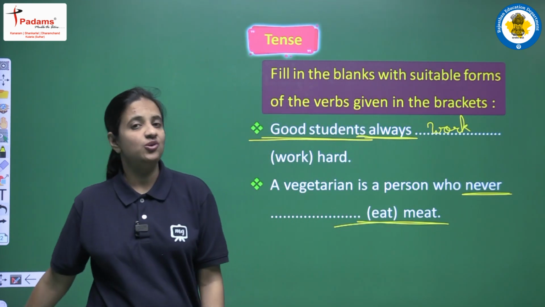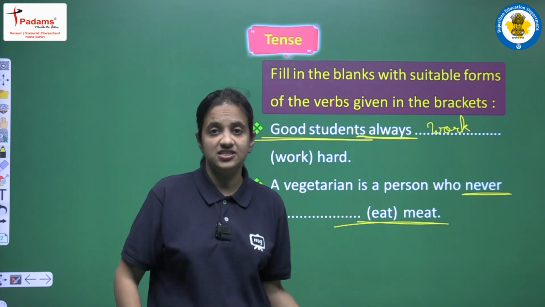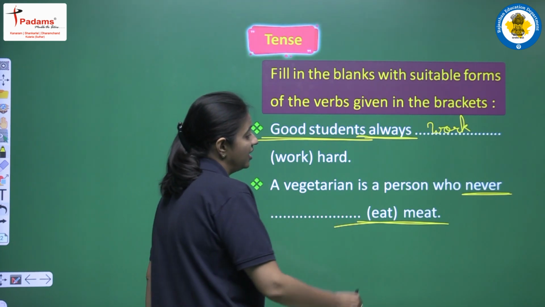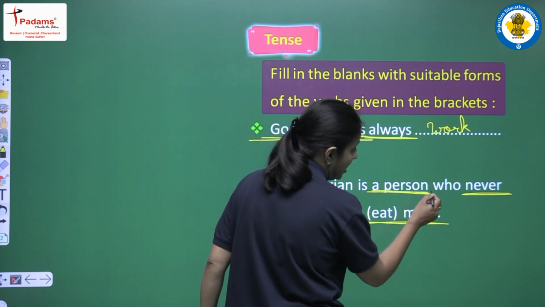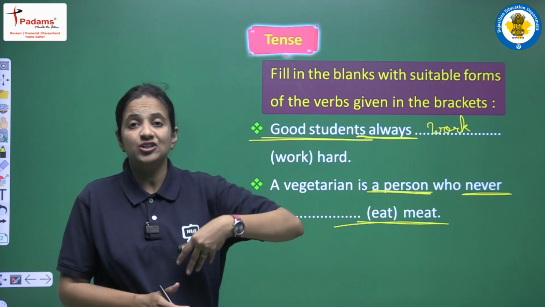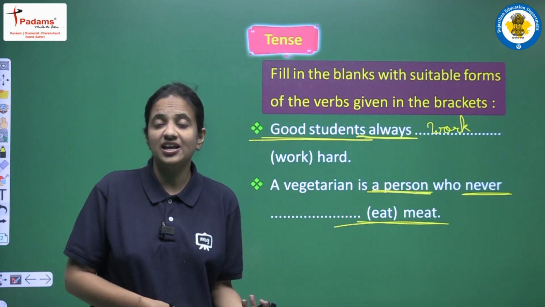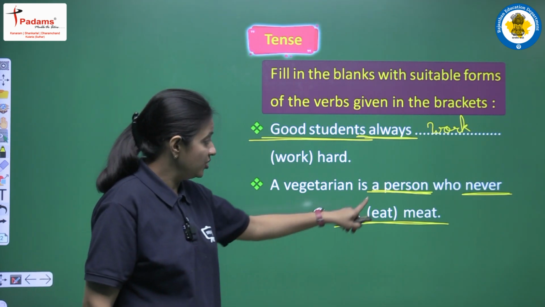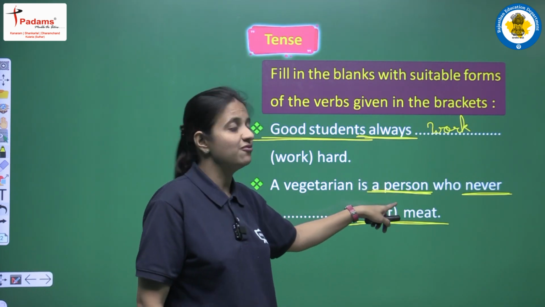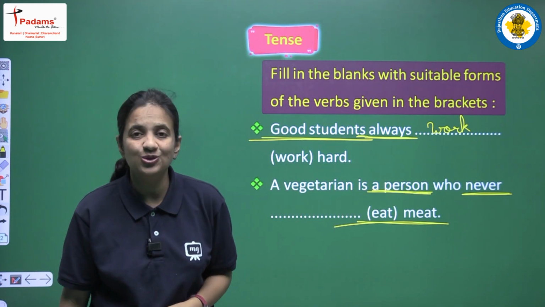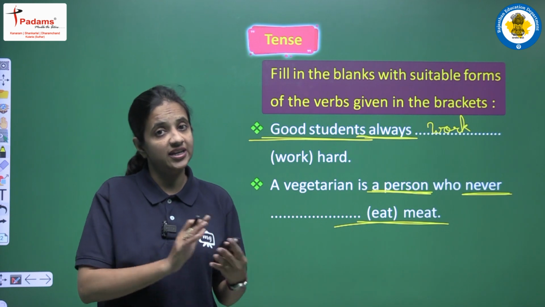So again we will use present simple tense, right? And again this is a positive sentence, but now we are having singular subject, we are having person. Okay, so बहुत carefully हमें ये चीज़ observe करनी है कि जो subject है वो singular है या plural है, because according to that we have to apply the rules. So here we are having singular subject, we are having a person, and for singular subjects we have to use first form plus s or es, right?